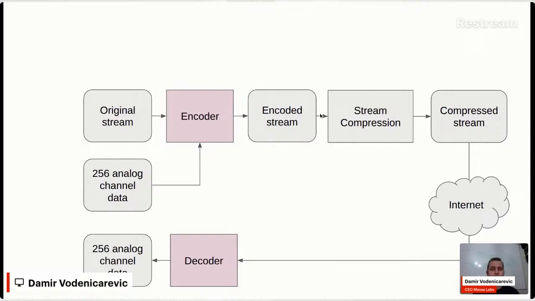The encoded stream should look reasonably similar to the original stream, so it should not degrade the picture too much. Then there's going to be this compression on the line, and this encoding needs to survive that compression, because the compressed stream is sent through the internet to the receiver, the other phone, and that other phone needs to be able to run a decoder on the received image and retrieve the original data that's been sent.